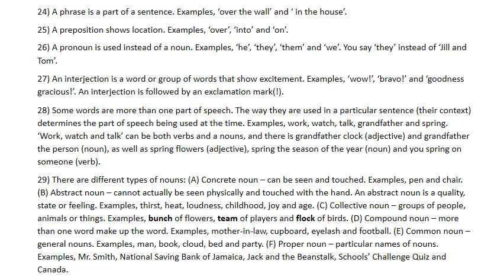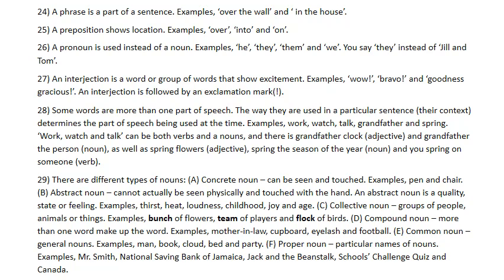Work, watch, and talk can be both verbs and nouns. And there is grandfather clock. Grandfather in this case is an adjective, and grandfather, the person, is a noun. As well as spring flowers. Spring in this case is an adjective.